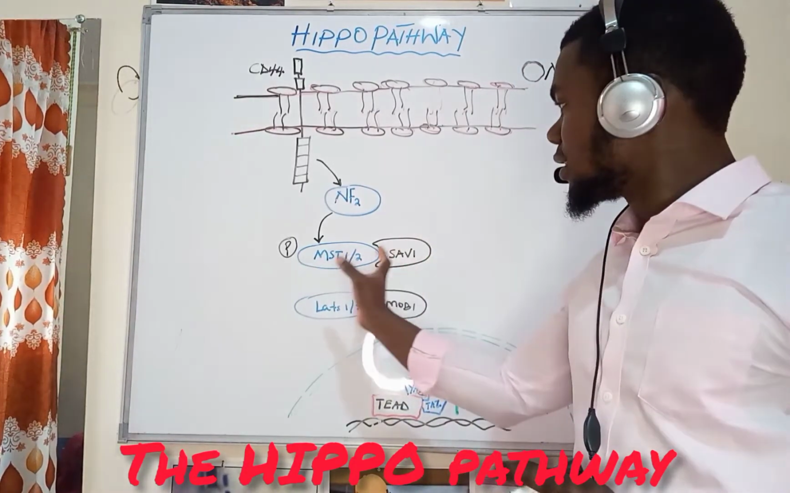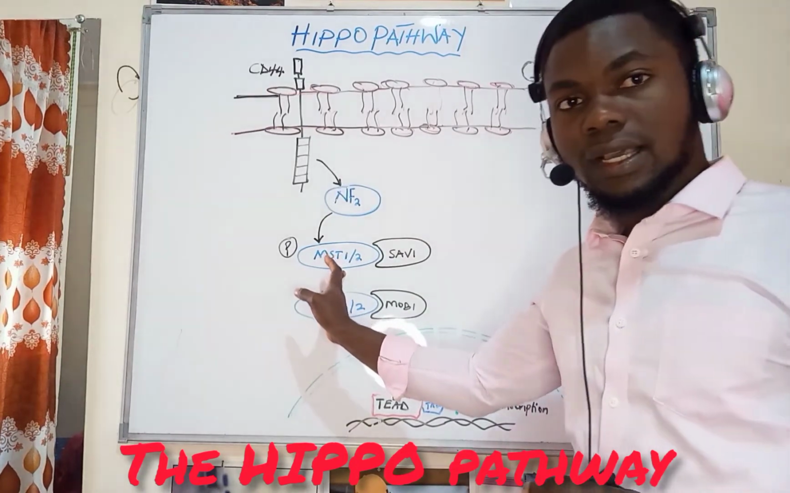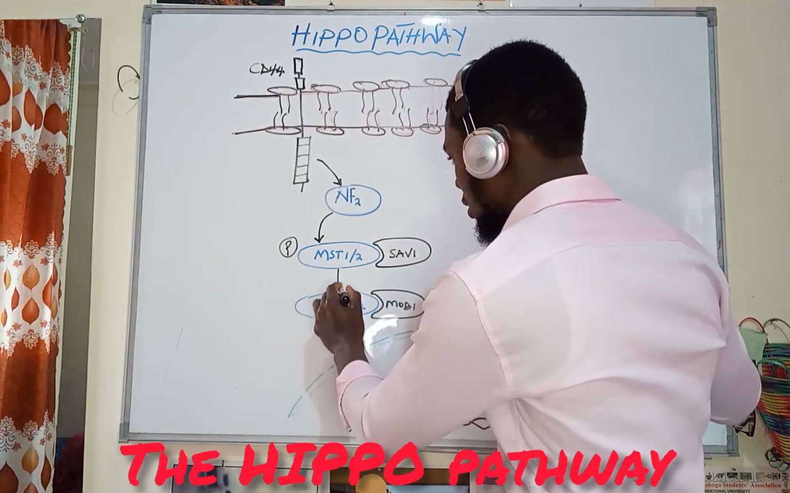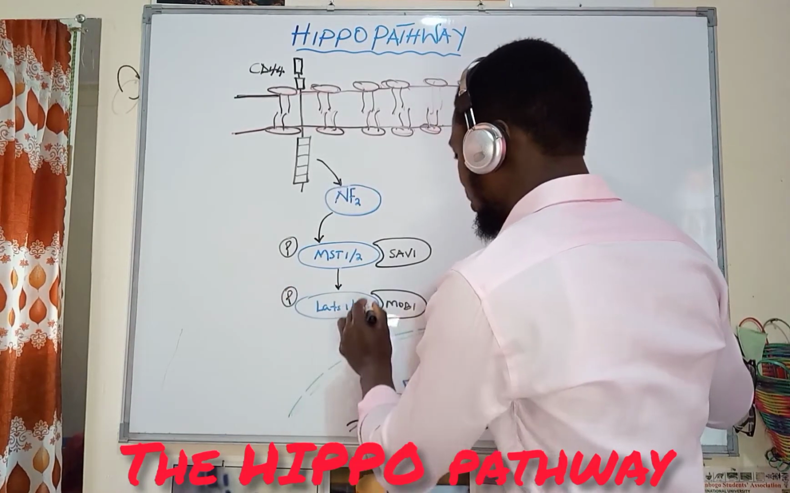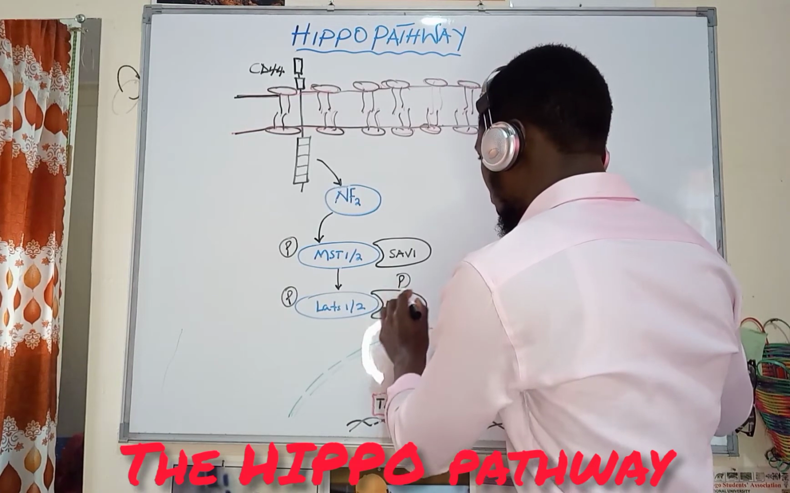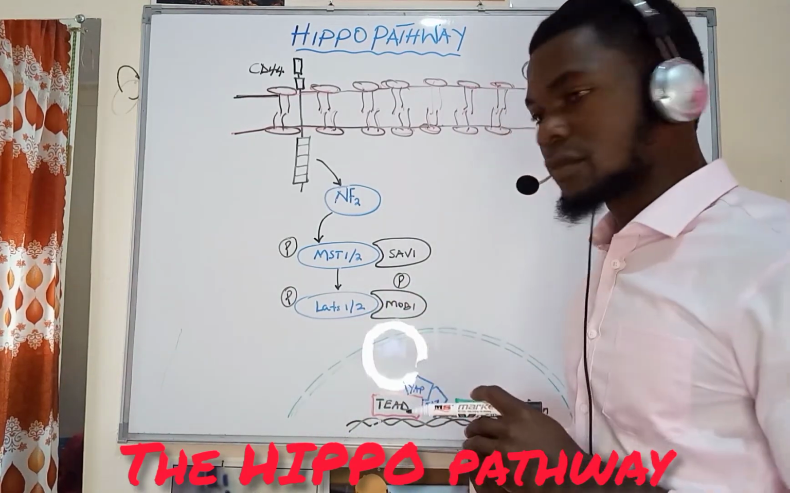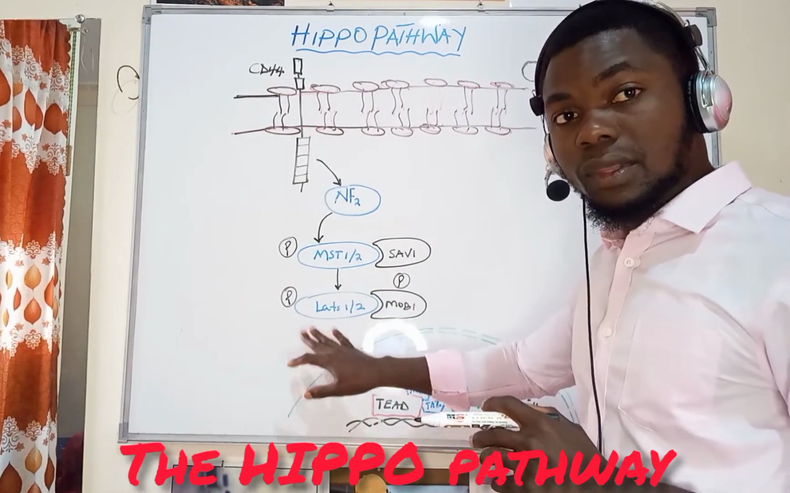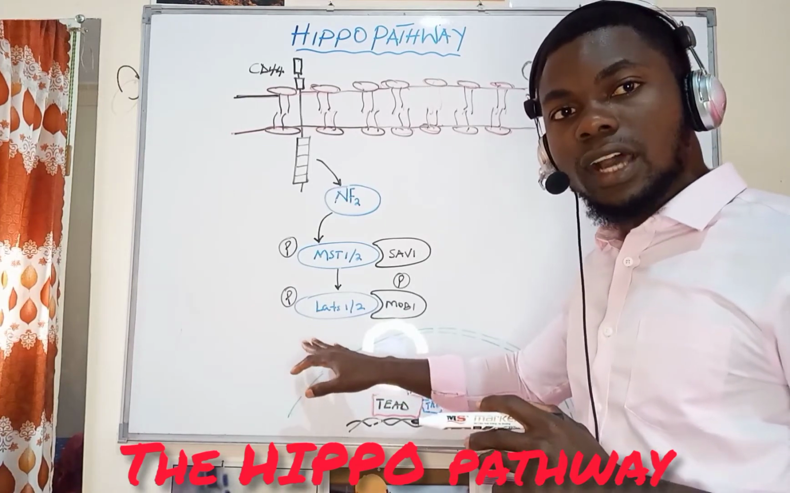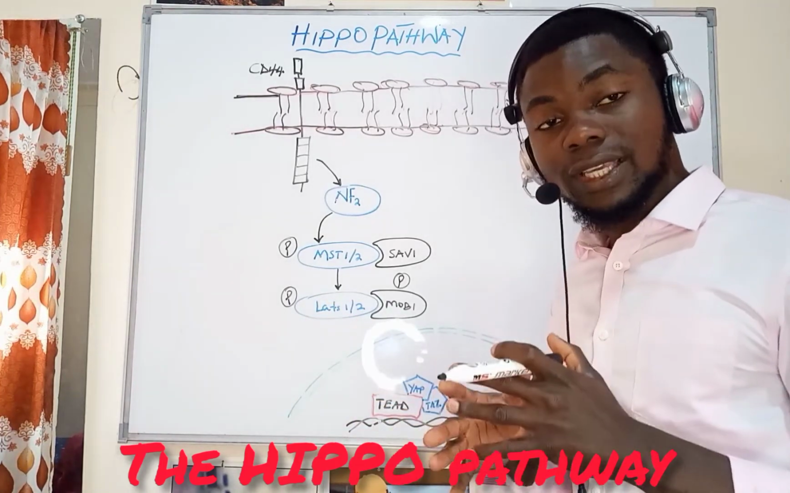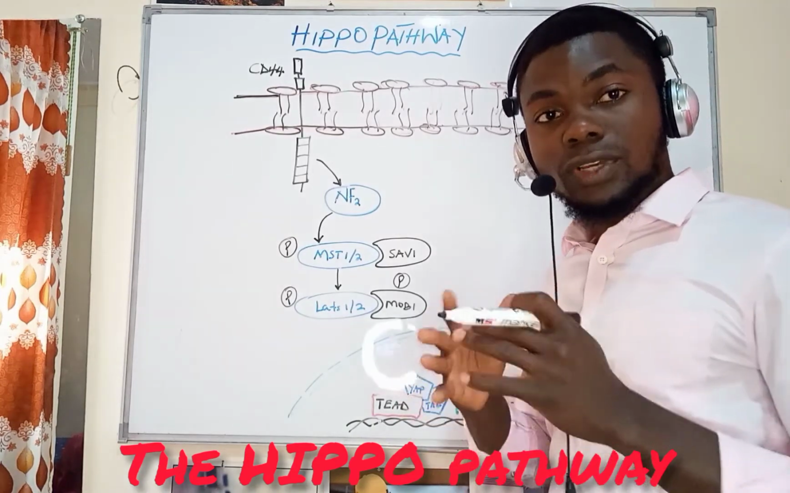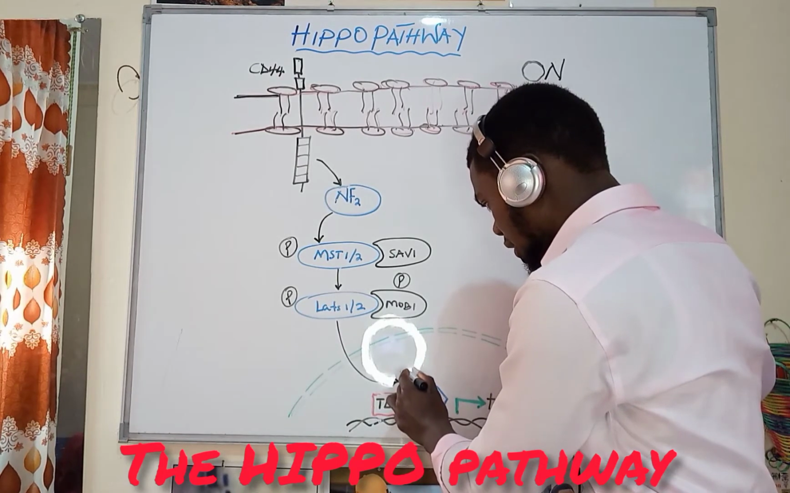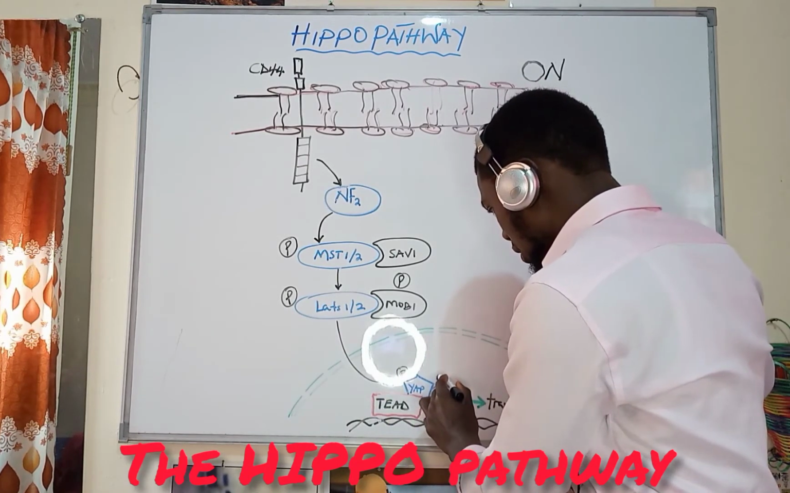So formation of this dimer is going to lead to phosphorylation of large tumor suppressor and the MOB1 binding protein. So as the large tumor suppressor type 1 and type 2 is phosphorylated, it now has ability to translocate into the nucleus. Once it translocates into the nucleus, it's going to phosphorylate the YAP and TAZ.